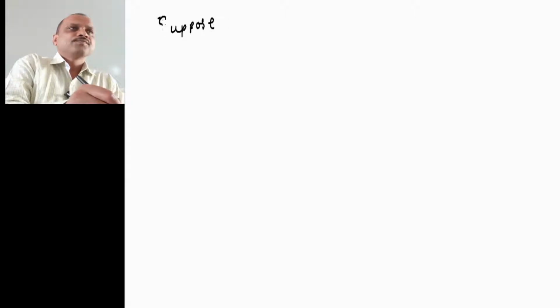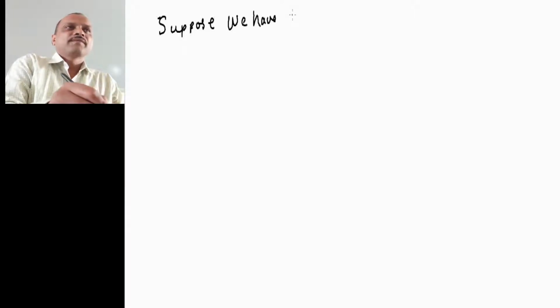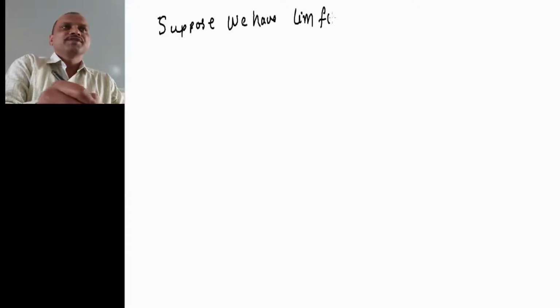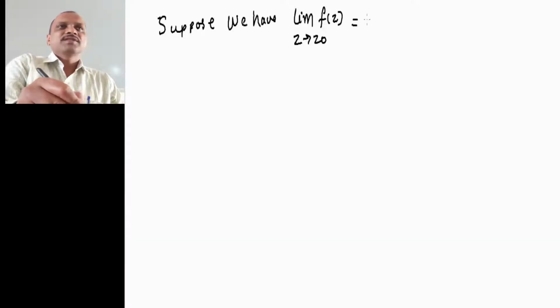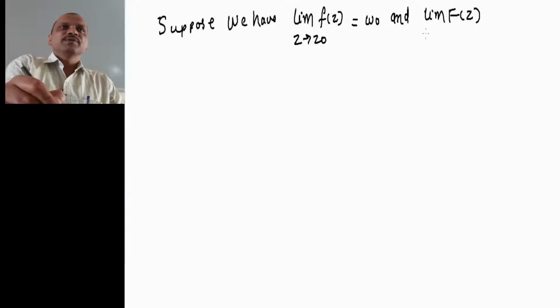Suppose we have limit of f of z as z tends to z0 equal to small w0, and another function capital F of z as z tends to z0 has limit equal to capital W0.